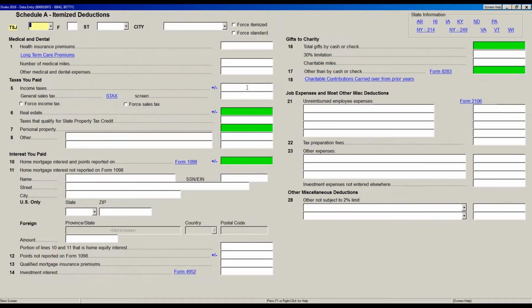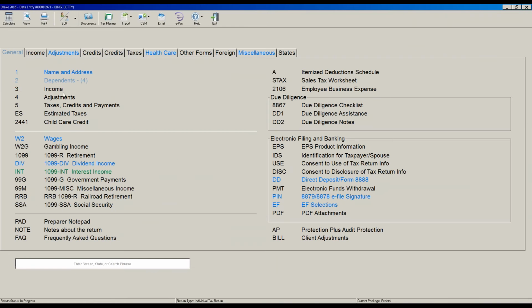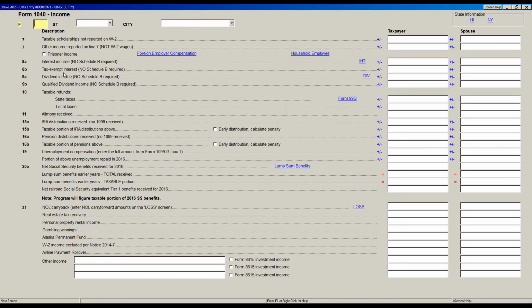And typically we don't have to key anything in here because it's automatically being pulled from the W-2. But these are actually state and city income taxes being claimed as a deduction on the Schedule A if they're able to itemize their deductions. And I'll refer you to the Schedule A section chapter on what an itemized deduction is. So if they are able to claim these deductions and they get a refund on their prior year return, then they're required to record that as income right here on screen 3, line 10, taxable refunds, state taxes, and local taxes.